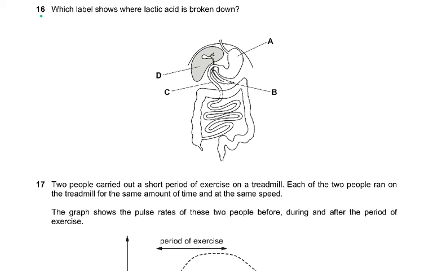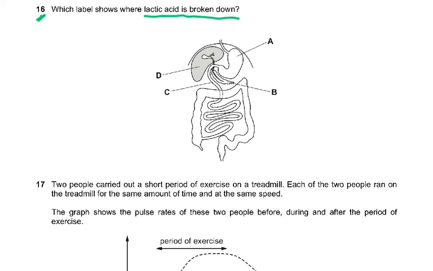Now coming to question number 16. Which letter shows where lactic acid is broken down? During anaerobic respiration in muscles, lactic acid is produced in the muscle. So let's say in your leg muscle. From the cell of the muscle, it's going to enter the blood, and then it's going to be carried through the vena cava and heart, and then taken to the aorta and then to the liver, through the hepatic artery. In the liver, that lactic acid is broken down back to glucose, and then the glucose is respired, and that's why you need more oxygen.